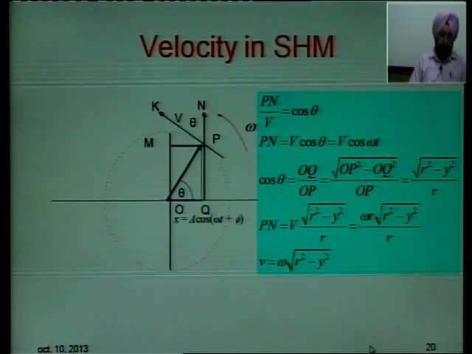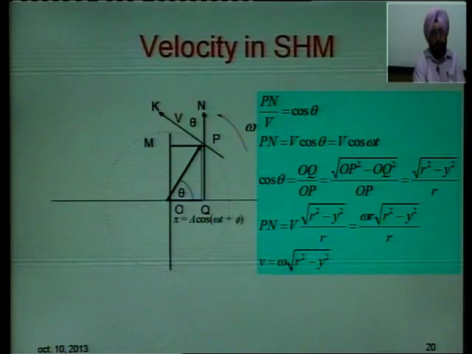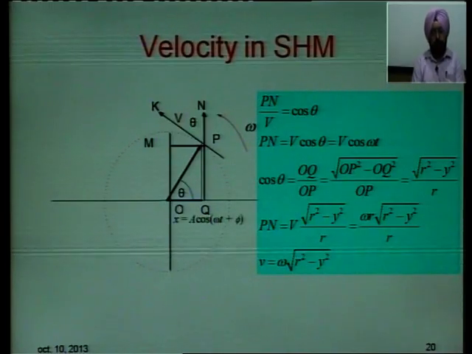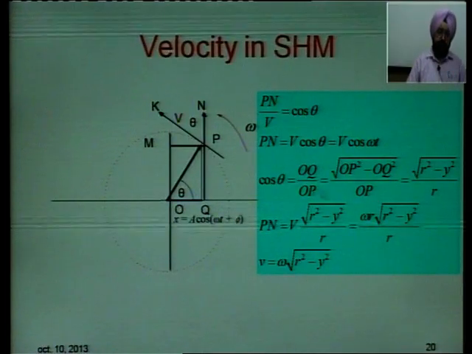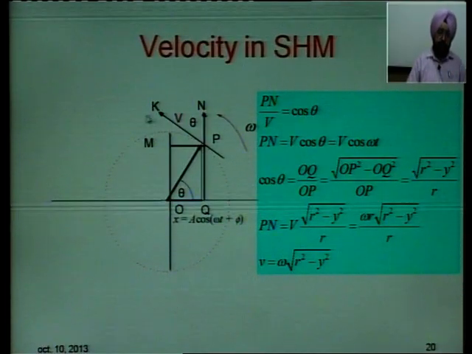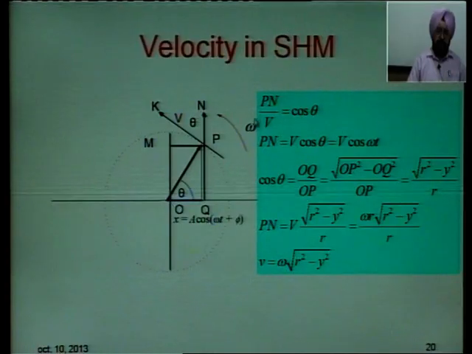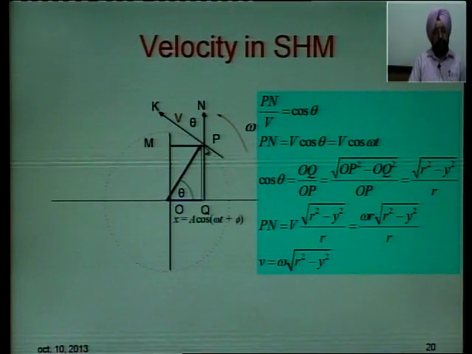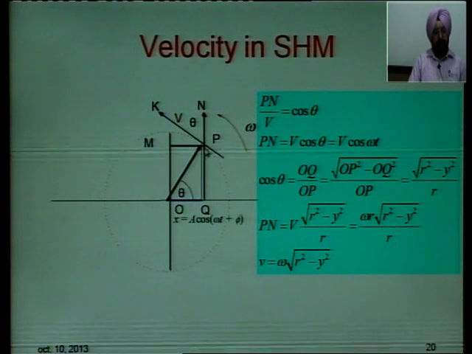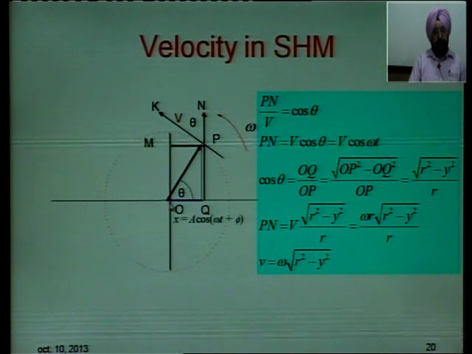Then we can compute velocity in simple harmonic motion by the formula v equal to omega under root of r square minus y square. Let us say the body is moving in this direction, say with an angular velocity omega, the particle or the body is at point P making an angle theta from its mean position.